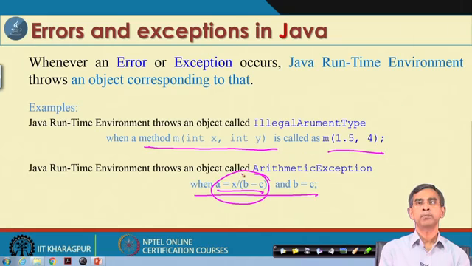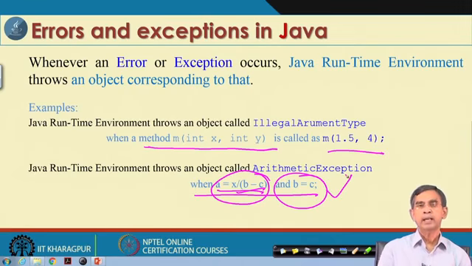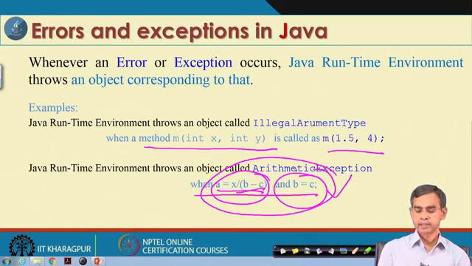If you look at C programming, if there is a divide by zero error, then the program will halt there without giving any output for the rest of the program. But in case of Java, if this kind of error occurs, then the Java runtime environment will throw an exception, and by catching this exception we can take care of this kind of error in the program.